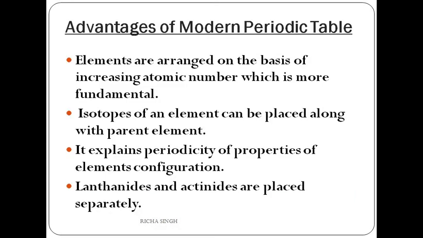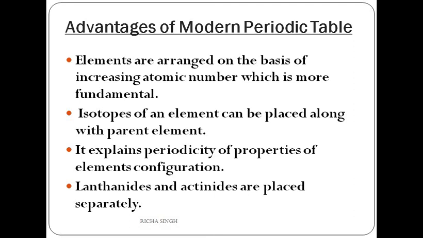Now there are certain advantages because we are following Moseley's periodic table. Because elements are arranged in increasing order of atomic number, which is more fundamental, isotopes of an element can be placed along with the parent element.